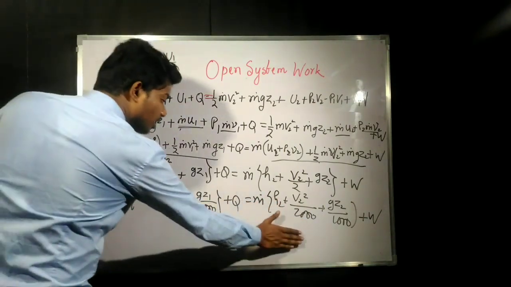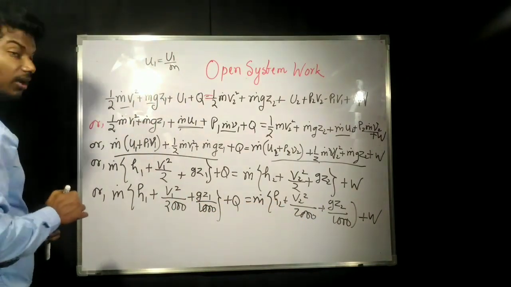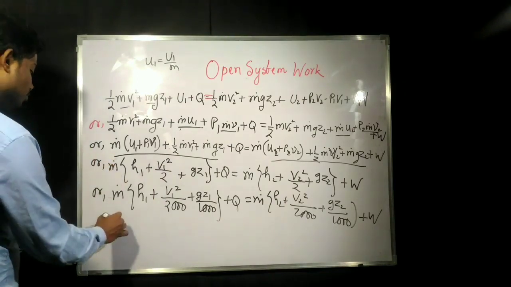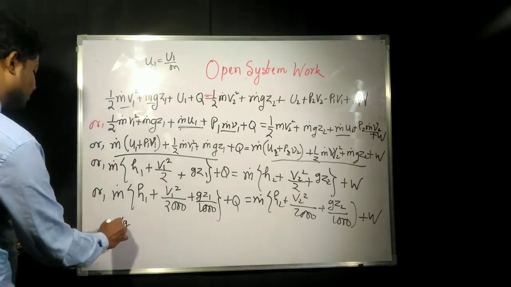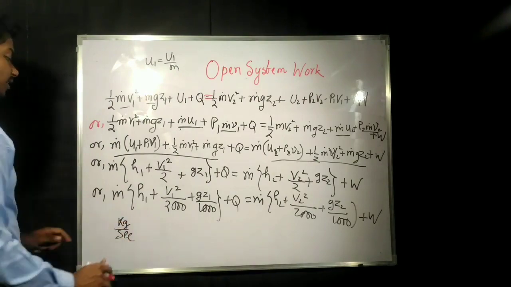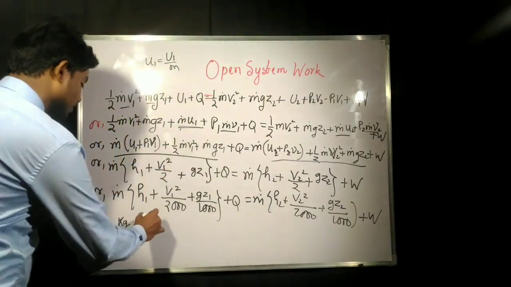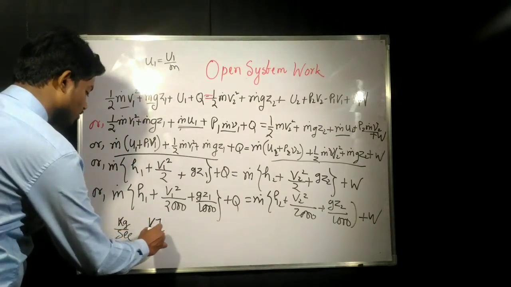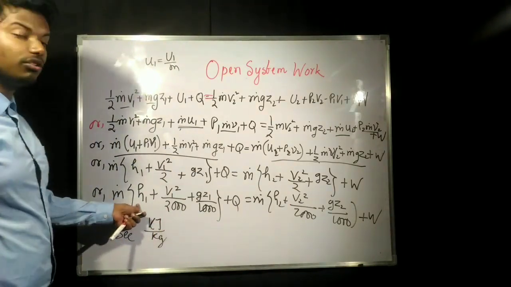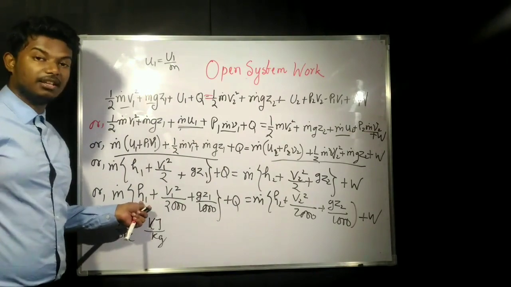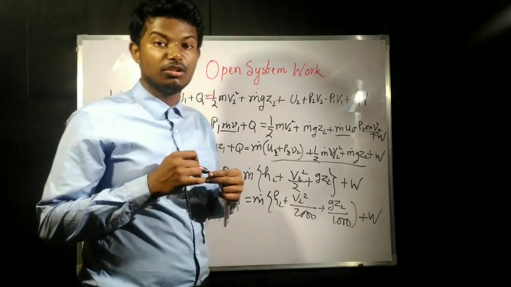These two units are going to be the same. This is m dot, which means kg per second, and these terms are in kilojoule per kg because this is specific enthalpy. Specific enthalpy is always in kilojoule per kg.